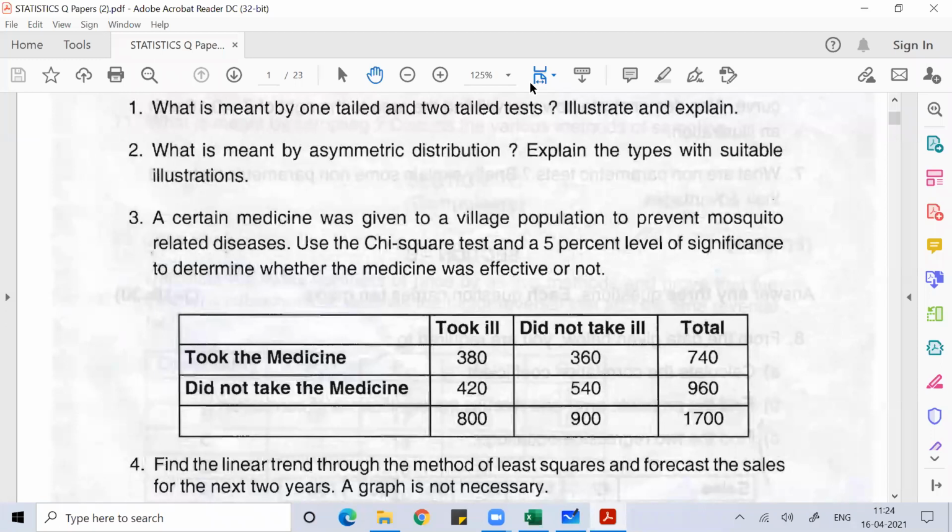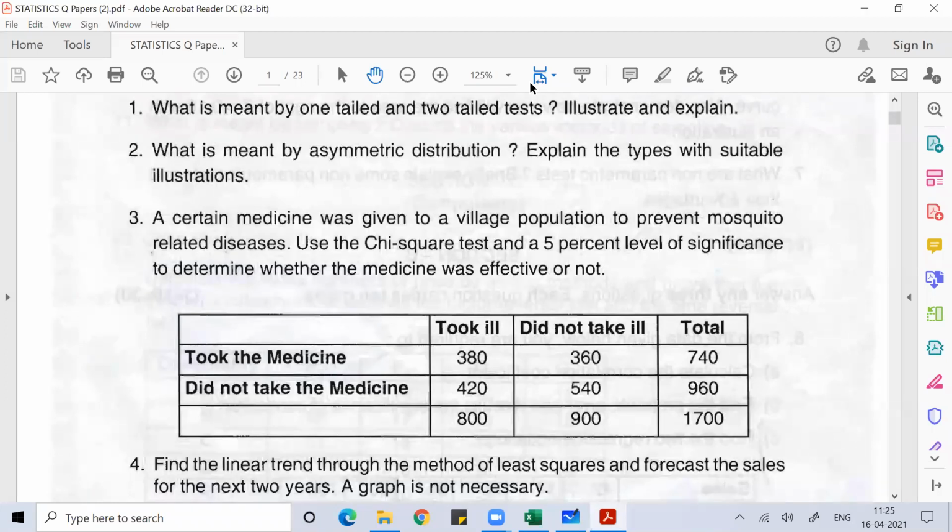Maybe some state government has taken some initiative to give vaccination or medicines to the people who may suffer from mosquito related disease. Whenever sanitation is a problem, or whenever cleanliness is the issue, there's always a chance of getting mosquito related disease.